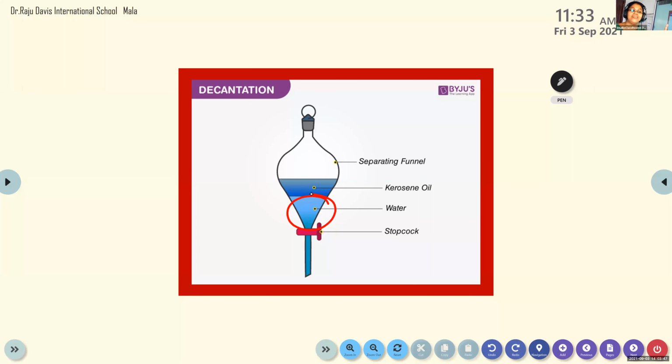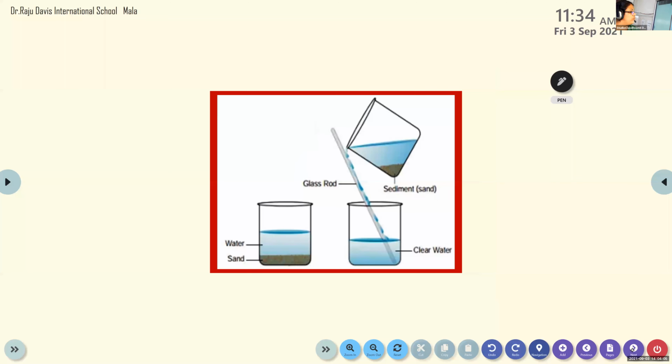So sedimentation, the sediment will settle down at the bottom. So in this, water is the sediment. And kerosene oil is the one we remove using the process of decantation. Okay. So that is the meaning of it. Clear? Okay. So this is for higher classes, you will do it.